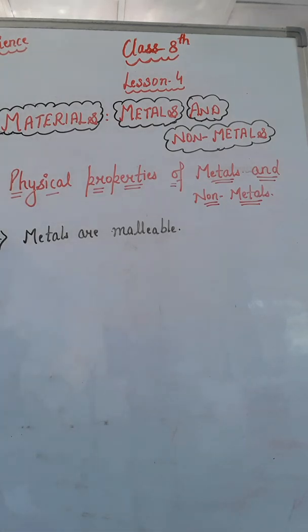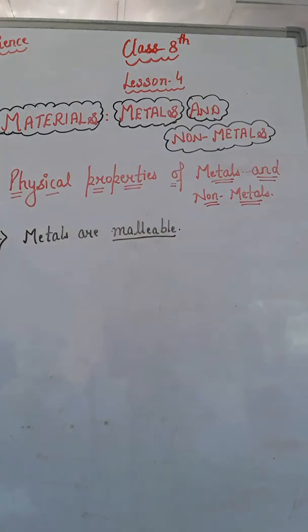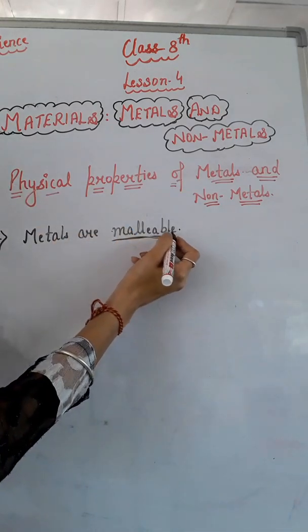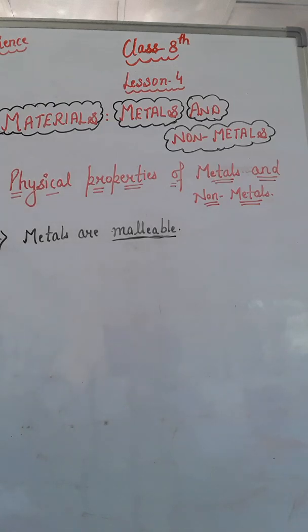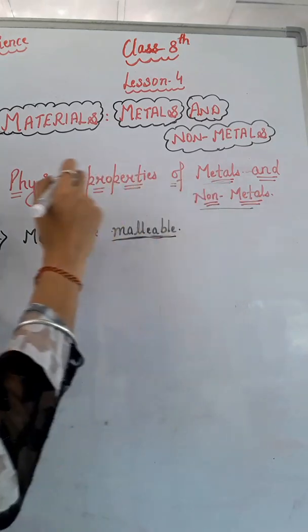Firstly, let's understand the meaning of malleable, or malleability. Malleability is the property of metals by which they can be beaten into thin sheets. When a material can be beaten into thin sheets, it has a malleable nature, or we can say it has malleability, right? So metals are generally malleable, but non-metals are non-malleable.